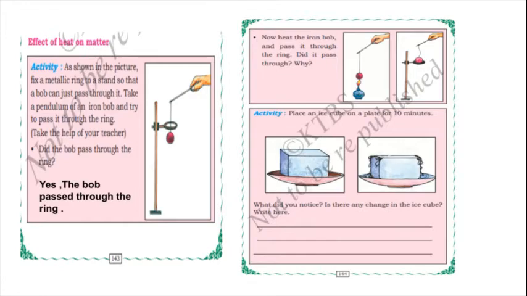But in the second activity, we will heat the iron bob and try to pass it through the metallic ring. Did it pass through, children? No, the bob did not pass because the bob has expanded after heating. So it expands in size, and it will not pass through the metallic ring.